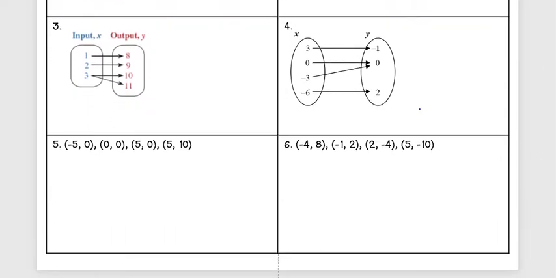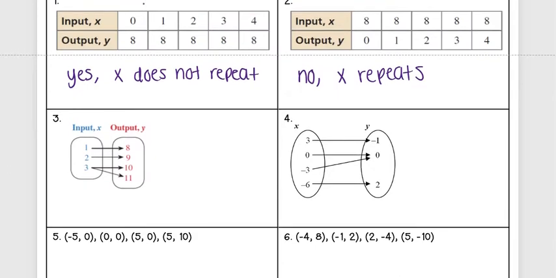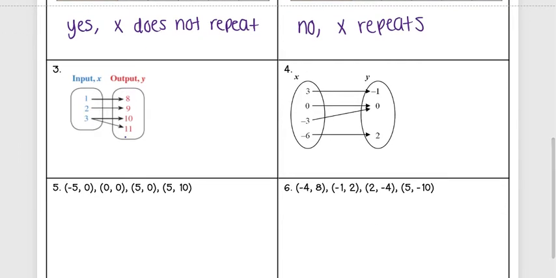Okay, now let's look at a different type of representation we can do of a function. So another way we can do it is having a mapping diagram here. And what this is really saying is it's putting this table into basically these ovals here. So this 1 going to 8, that's really just saying the point (1, 8). And then 2, 9. And then here I see my 3 is going to 10 and 3 to 11. So I have (3, 10) and (3, 11). So that's what this mapping diagram is doing.